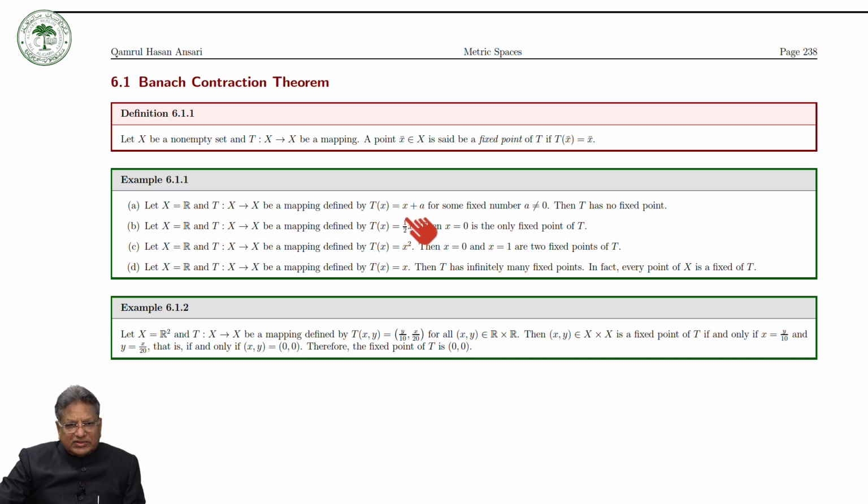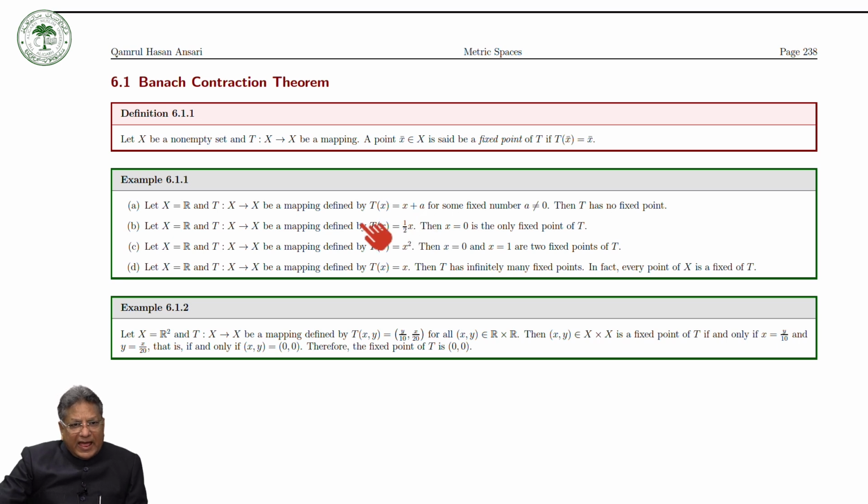Then you cannot find any x bar such that x bar equals T x bar, because whatever number x bar you take, you get x bar plus a nonzero constant. So this map does not have any fixed point.